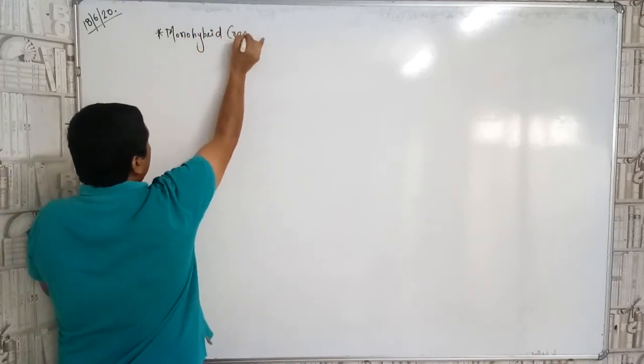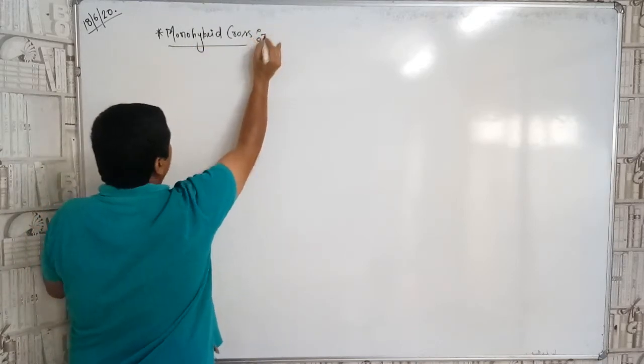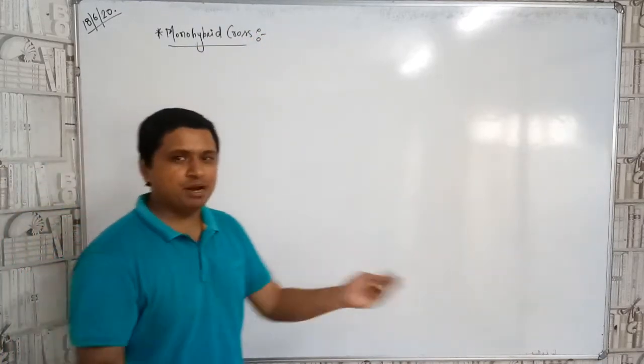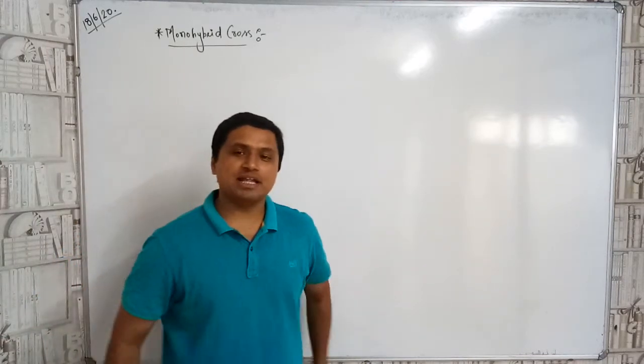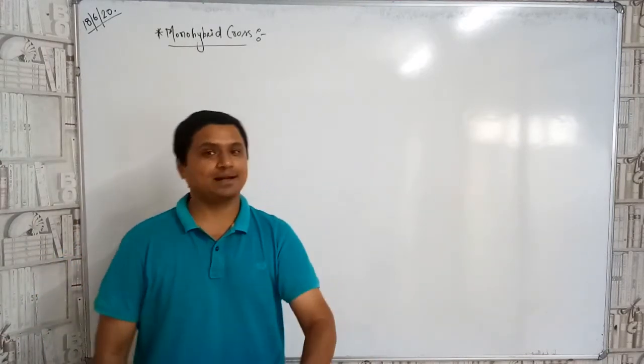Monohybrid cross meaning what, children? Mono means single, hybrid means mixing. So what he did was, he underwent the hybridization of one character at a time.